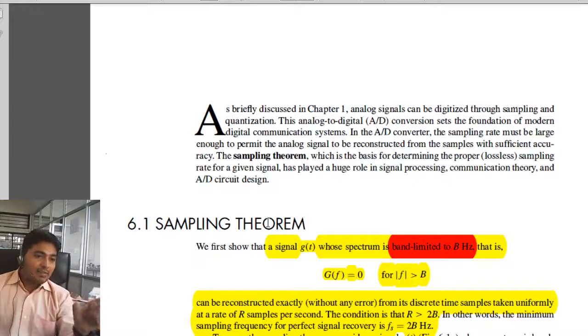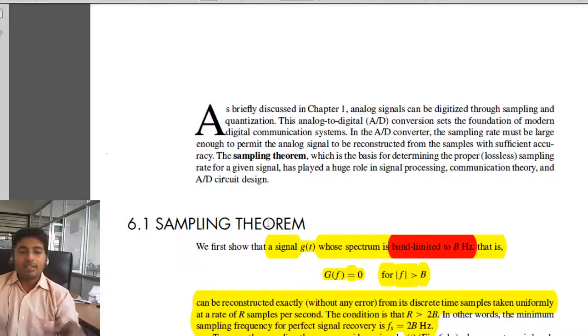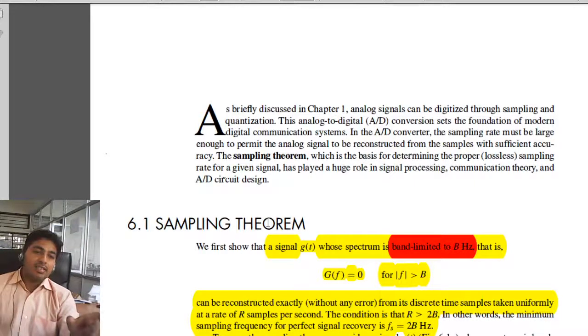So once again I am saying the signal is band limited. Why I am saying this, we will see later. So a band limited signal of finite energy which has no frequency component higher than fm hertz can be completely recovered from the knowledge of its samples taken at a rate twice the fm samples per second.